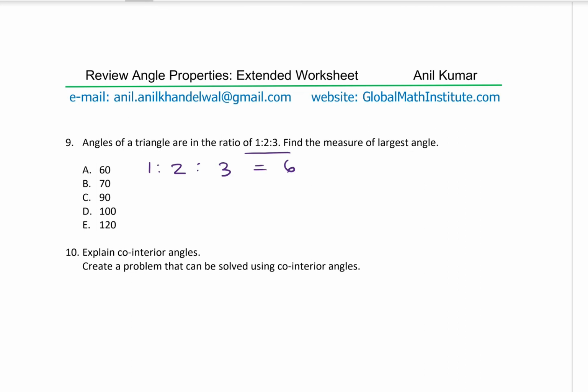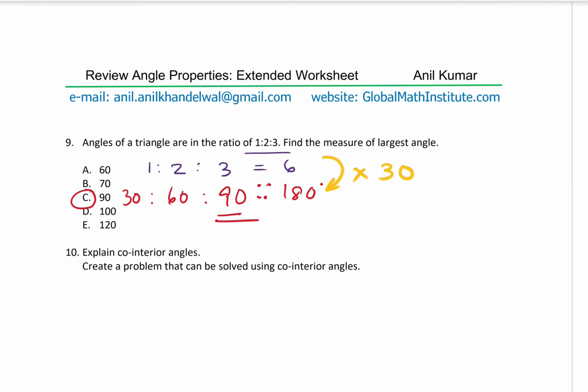However, we are talking about a triangle where the sum is 180 degrees. So how do you get 180 degrees? You get 180 degrees when you multiply this by 30, or you can say divide 180 by 6 to get 30. So that means everything should be multiplied by 30. So you get 30 degrees is to 60 is to 90, right? So that becomes the ratio. And so the largest of this is 90, which is option C. That is how you can find it.